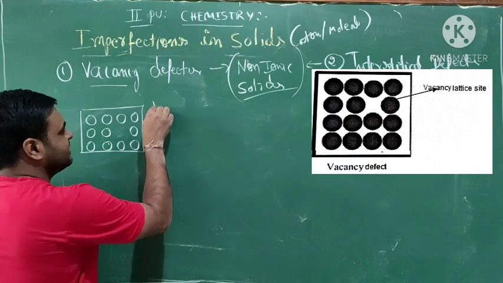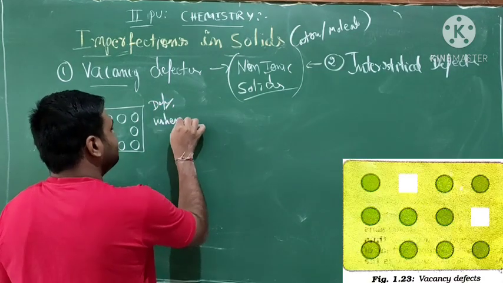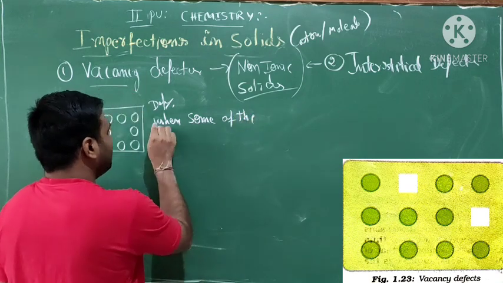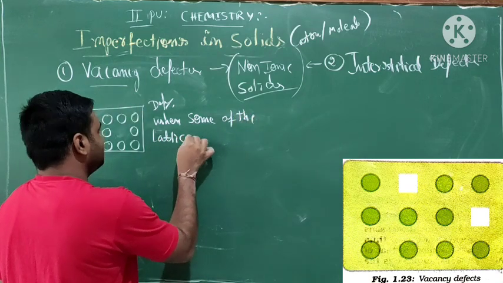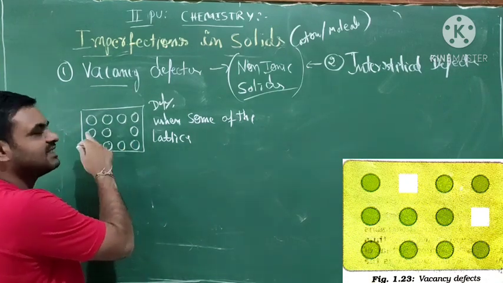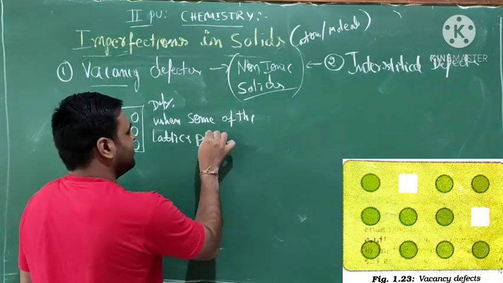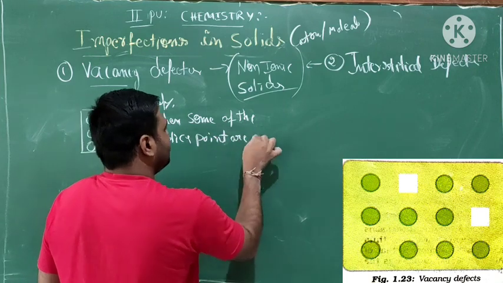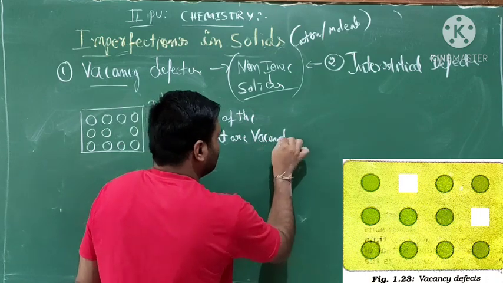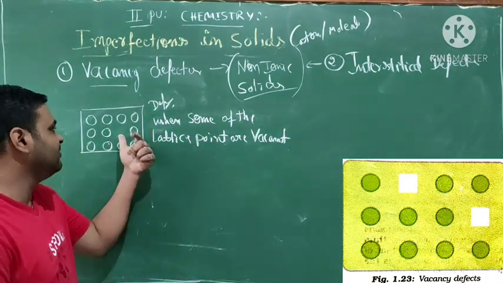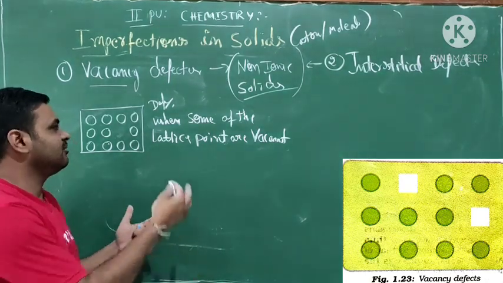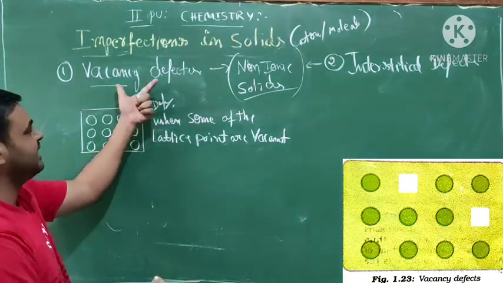The definition: when some of the lattice points or lattice sites are vacant, that is called what? Lattice points are vacant. I generally show only one vacancy, but one or more atoms or molecules can be missing, forming vacancy defects.